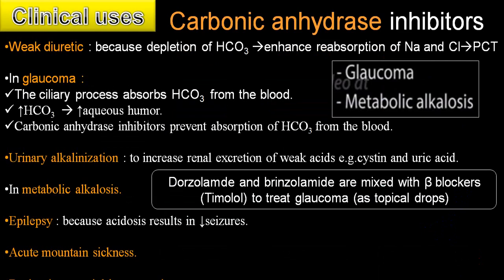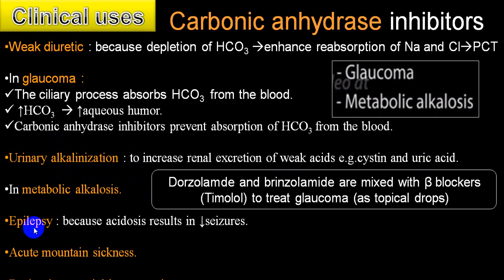We are starting now with certain groups of diuretics. Group-wise we will be going on. Carbonic anhydrase inhibitor: the most common indication is for glaucoma, and a second indication, not very frequently utilized: if a person has metabolic alkalosis, to reduce that alkalosis, you can utilize a carbonic anhydrase inhibitor. The first use is in a case of glaucoma. Second common is for urinary alkalization. Not commonly utilized, but particularly if the person has cystinuria or hyperuricemia, it can be utilized to alkalize the urine.